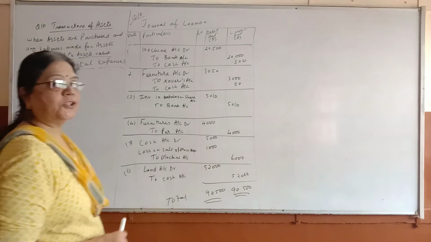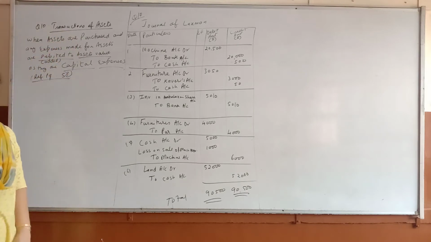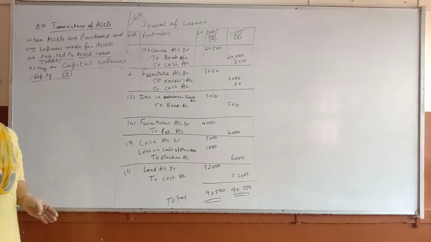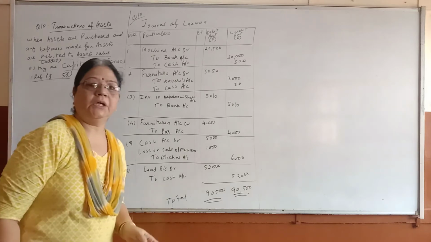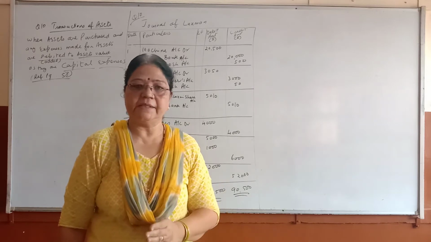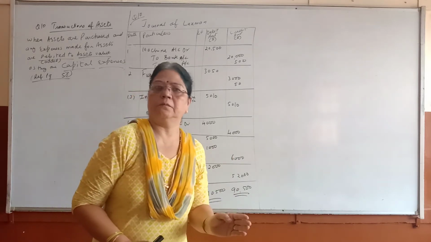Yes, children, question 10. In question 10, transactions of assets. Assets means land, building, machinery, furniture. They are our assets, and when you purchase those assets, these assets are used for more than 1 year.